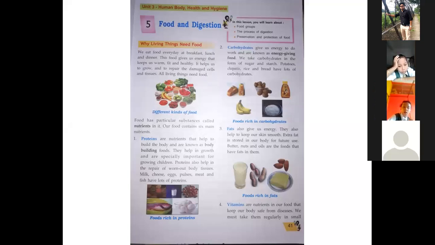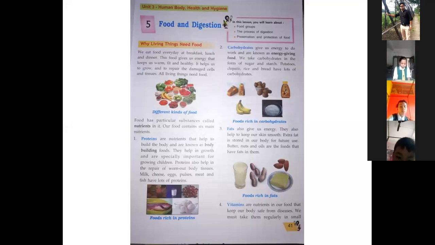So this protein helps in growth and is especially important for growing children. Who are growing children? What do you think? You guys are growing children, or us, the teachers, or your parents? See, the growing age is between, you see, those who are children like you, up to age 20 or 25. This is the main growing period, and for that you need to take very healthy and timely food, so that your body gets the required shape and strength and fitness.